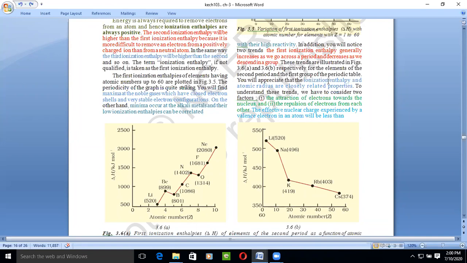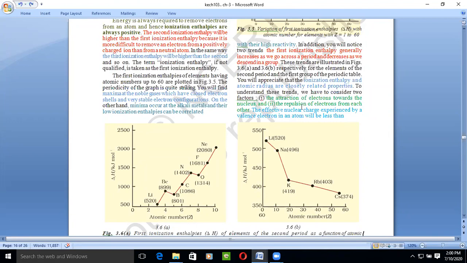The ionization enthalpy and the atomic radii are closely related properties. Closely related means, if the atomic number is high, then what will happen? The atomic number being high means the number of shells is high, which means there is a gap between the outermost electron and the nucleus. So they are both related to each other. How? This thing I am going to explain.